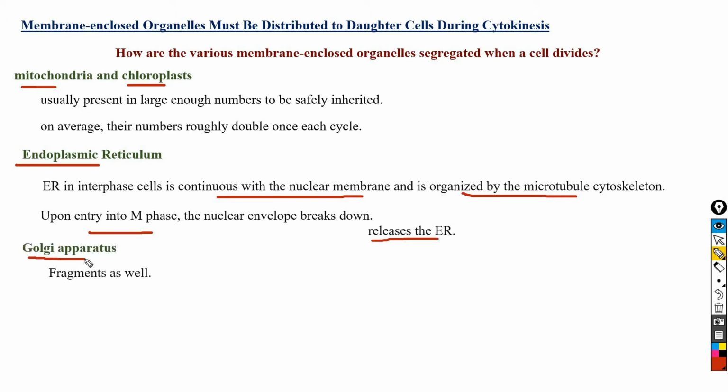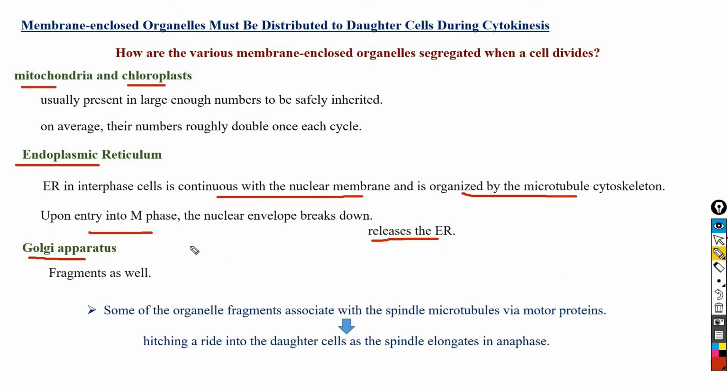Similarly, Golgi apparatus fragmentation takes place when the cell divides, and some of the fragments of the endoplasmic reticulum and Golgi apparatus associate with the spindle microtubules, and through the spindle microtubules the fragments of the endoplasmic reticulum and Golgi apparatus are distributed into the daughter cells, and in the daughter cells new endoplasmic reticulum and Golgi apparatus are formed from their fragments.